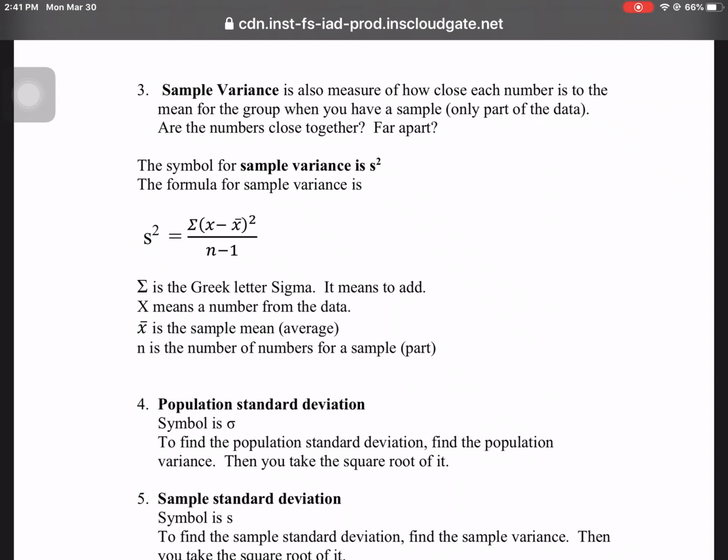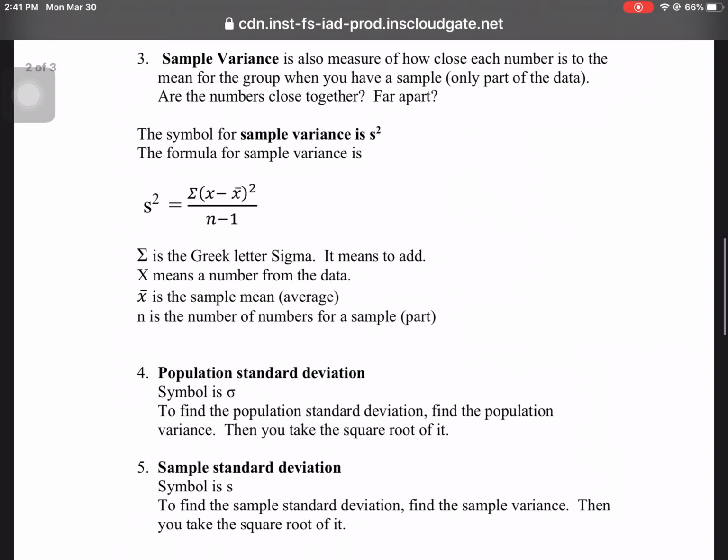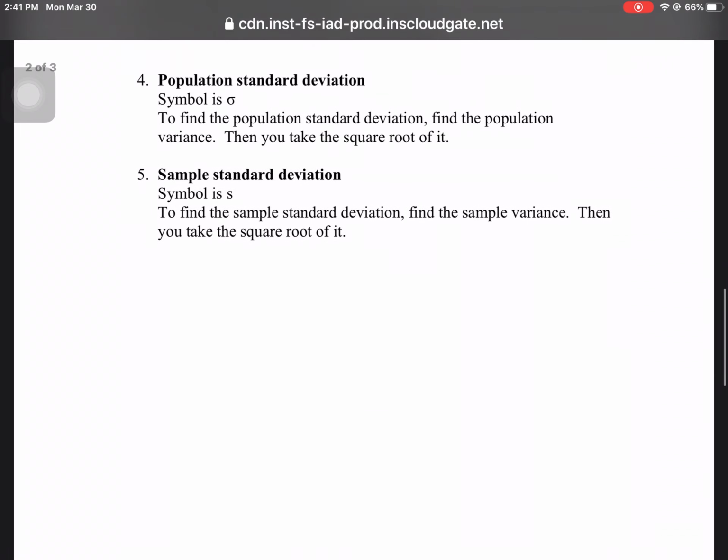Sample means we don't have all the data. And so that's the formula for sample variance. We're going to do some actual number calculations in another lesson. Right now I'm just going through the formulas.